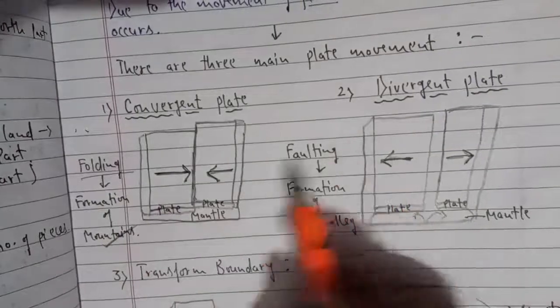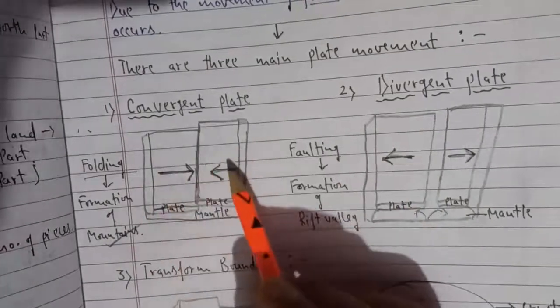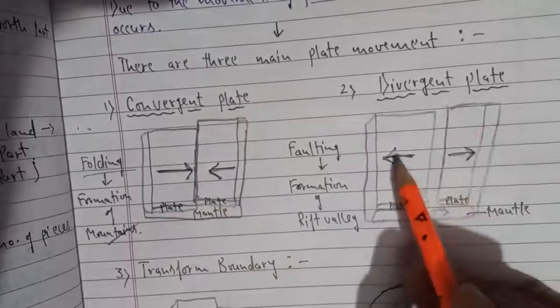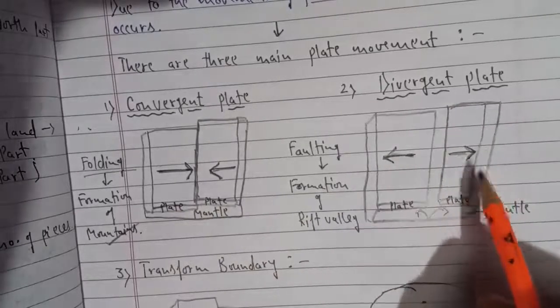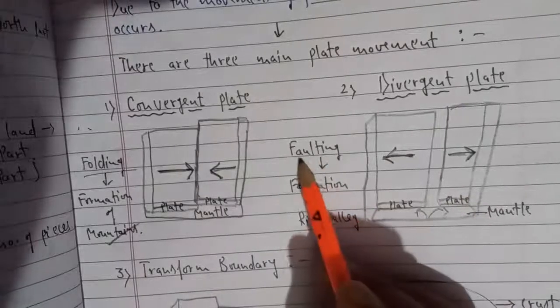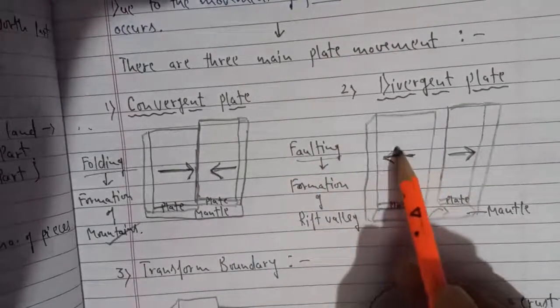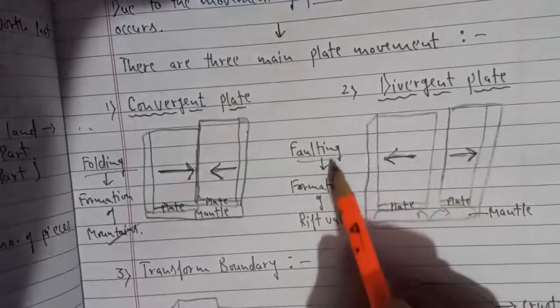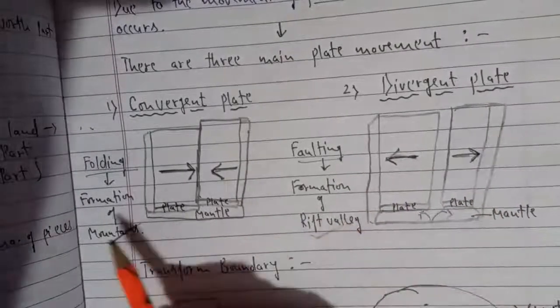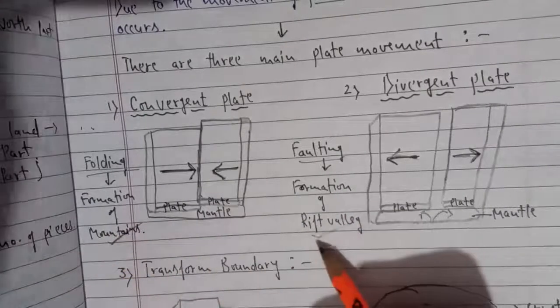Okay, so when there is a movement like this, there will be formation of mountains. And the second example is divergent. When one plate is moving apart from the other, there will always be formation of rift valleys, and this is called faulting. When one plate is going away from the other plate, this is called faulting, and there will be a formation of rift valley. You need to remember, in this there will be formation of mountains, here you will see the